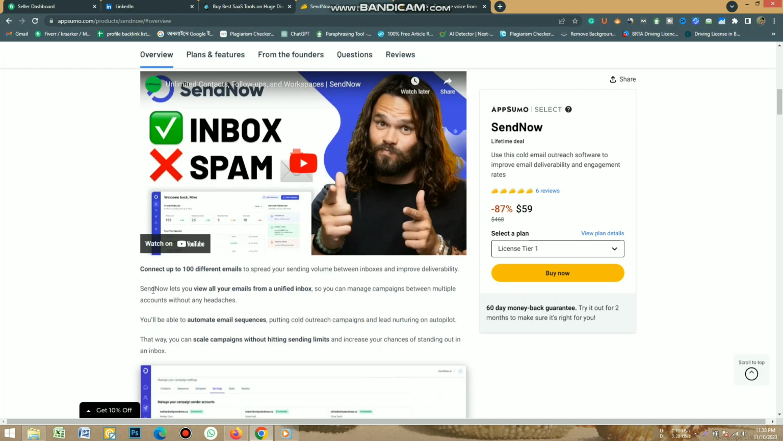Send emails from multiple accounts. SendNow lets you view all your emails from a unified inbox, so you can manage campaigns between multiple accounts without any headaches. You'll be able to automate email sequences, putting cold outreach campaigns and lead nurturing on autopilot.